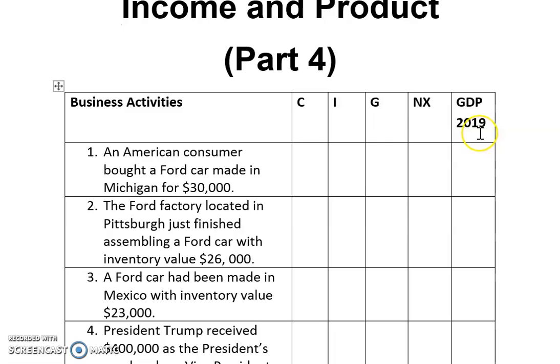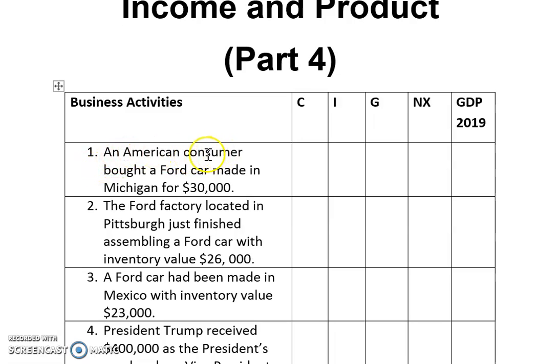So these are a few real cases. Whenever a case doesn't say anything about time, it is assumed that the activity occurred during 2019. Let's take a look at case number 1. An American consumer bought a Ford car made in Michigan for $30,000.